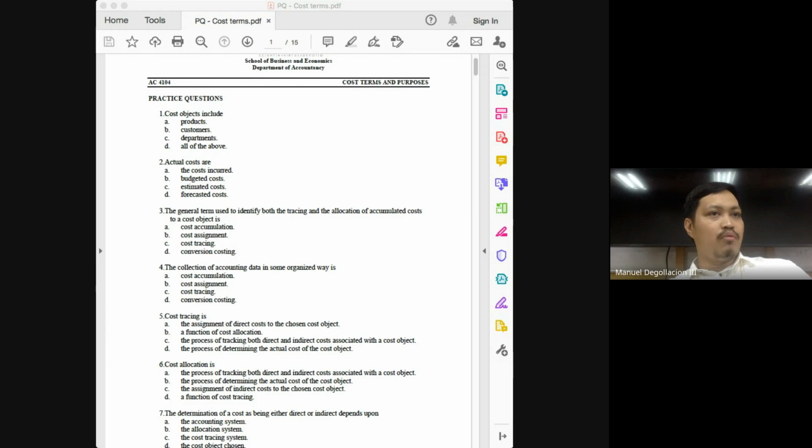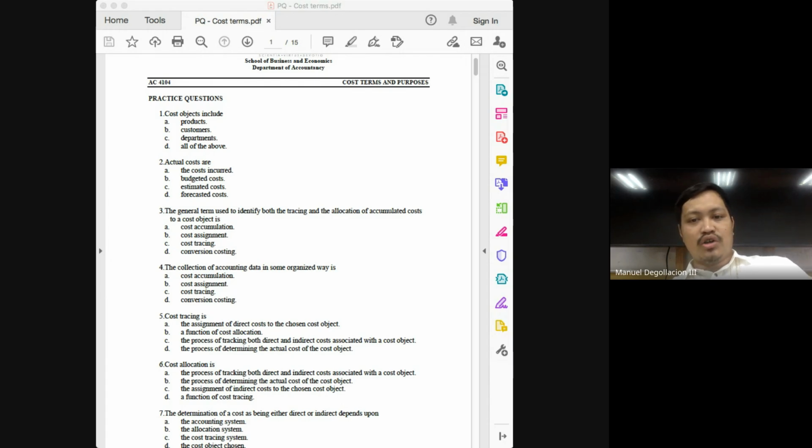One good example here would be your advertising expenses or your selling expenses. The cost object there could be the customers. Okay, and again, any segment of a business may be considered as a cost object. That's why even a department can be considered as a cost object. Hopefully, we can find a better crafted question for cost objects for this one. But here, I cannot imagine any of you getting this wrong.